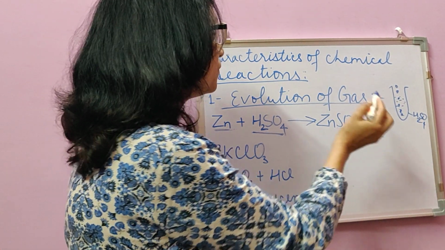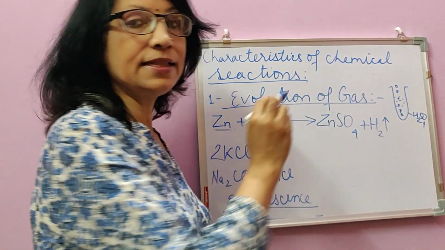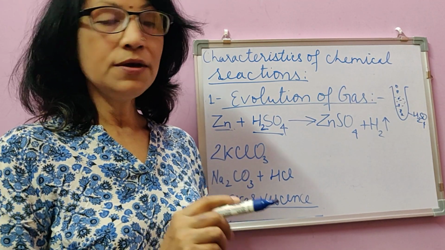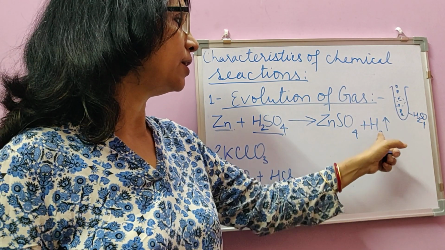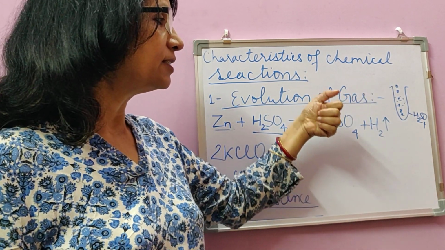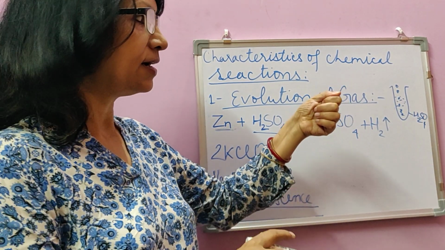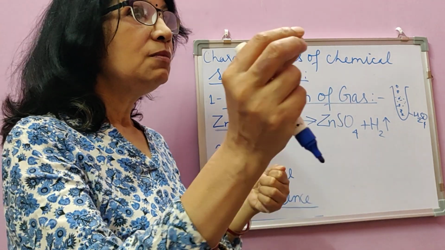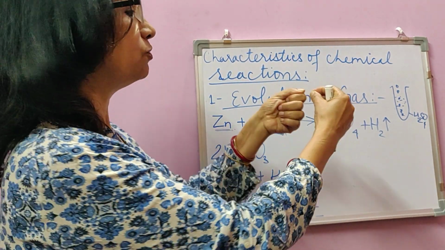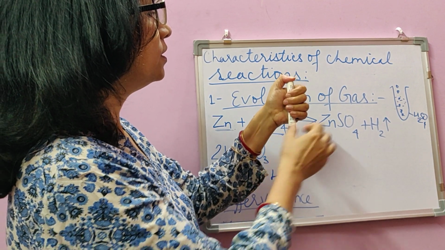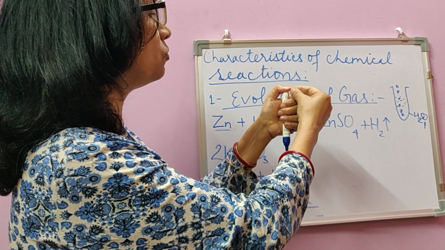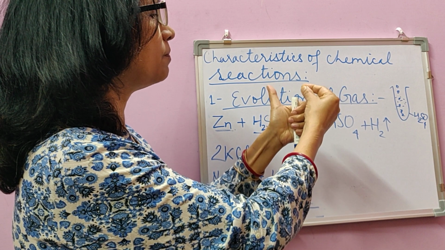So evolution of a gas, we can even understand this gas to be hydrogen. How? We put the thumb on the mouth of the test tube when hydrogen is being produced, so that some hydrogen accumulates in the test tube. Then we bring a burning splinter near the mouth of the test tube and take the thumb away.